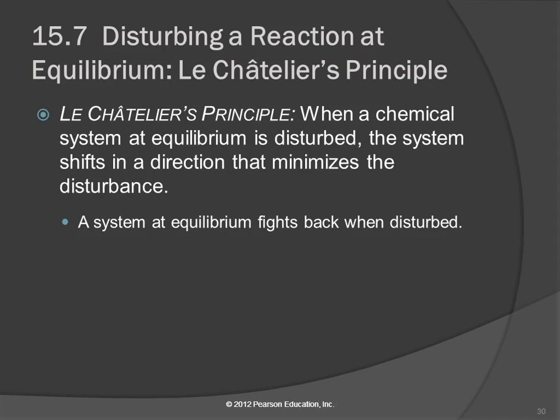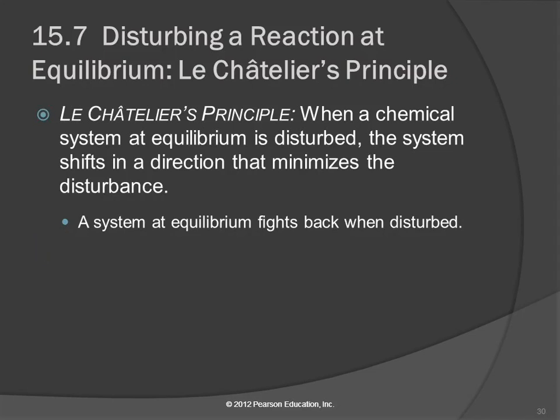In a chemical equilibrium, the system will fight back as well. And this is called Le Châtelier's principle. When a chemical system at equilibrium is disturbed, the system shifts in a direction that minimizes the disturbance. In other words, it fights back when disturbed.